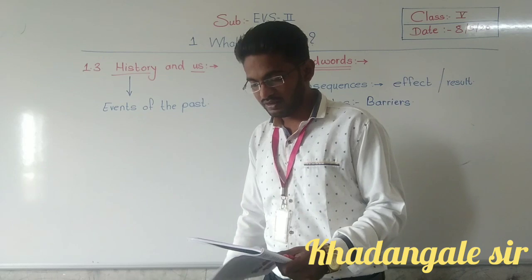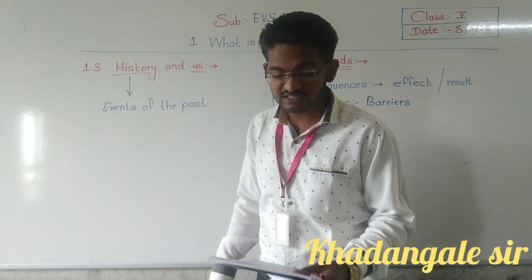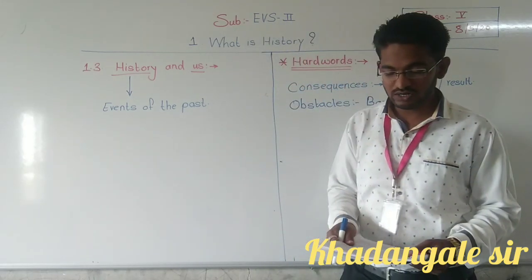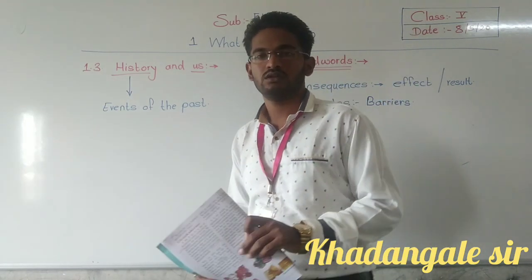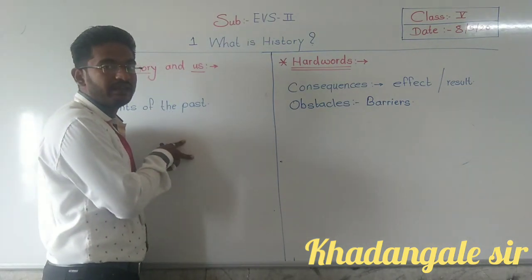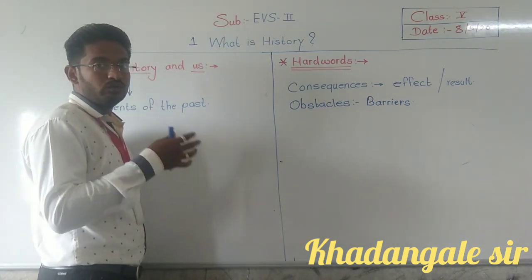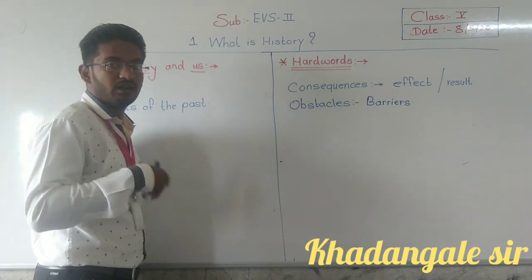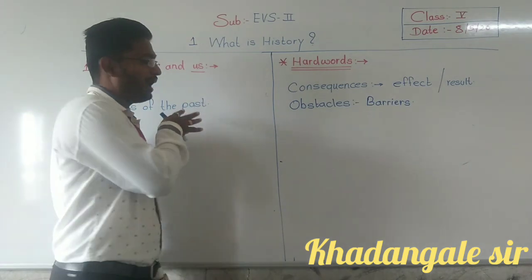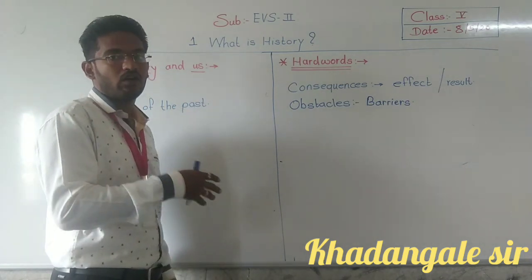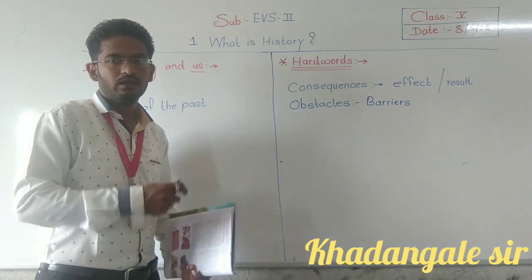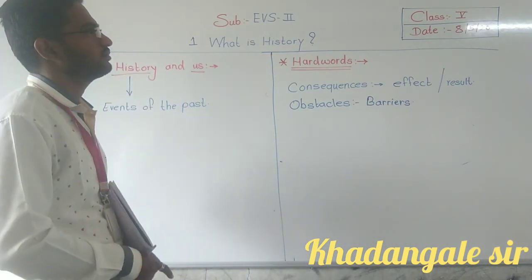Okay? So see, history thus provides us these guidelines about how we should behave today in order to shape a good future. So with the help of history, we can get ideas to make our future bright. Because of past events, we are getting ideas for making our future bright or good. Okay? So for example,